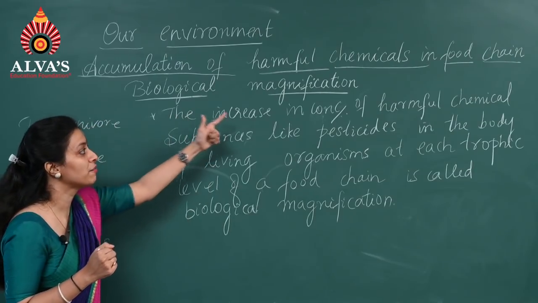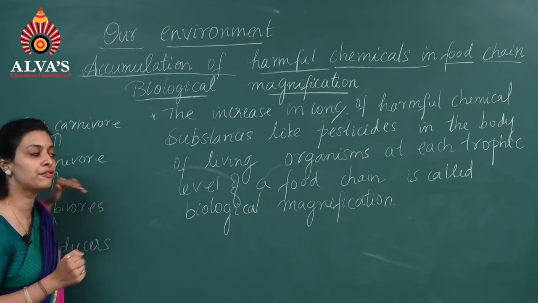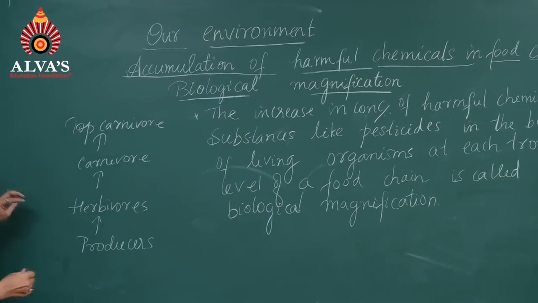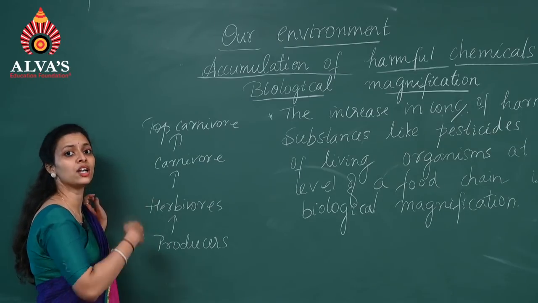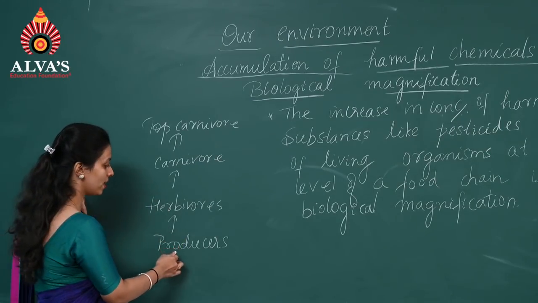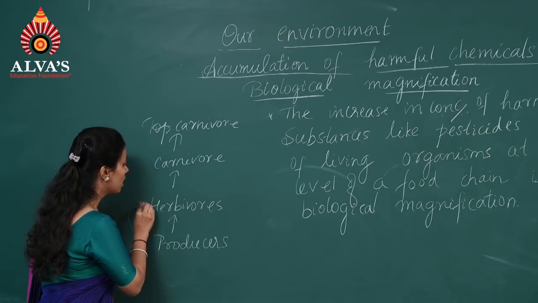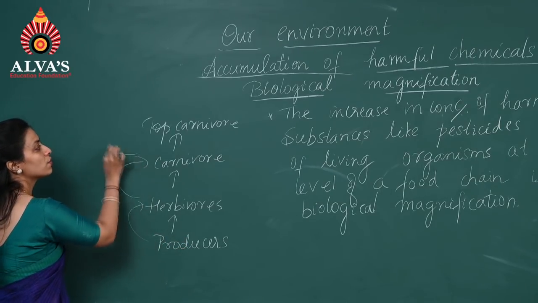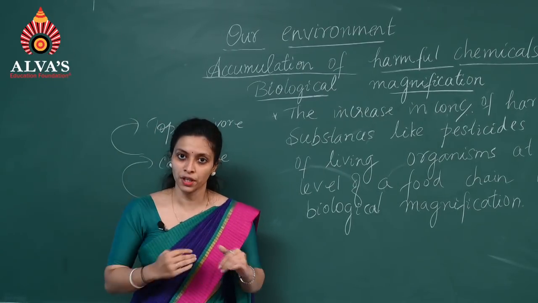So biological magnification explains the accumulation of those chemicals at different trophic levels. Now you see here, for producers like plants, they apply a lot of insecticides and chemicals, right? So it is transferred to herbivores, from herbivores to carnivores, from carnivores to top carnivores, and we are at the top of the food chain.